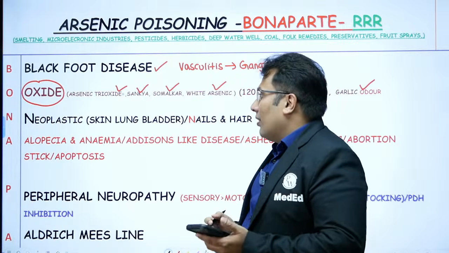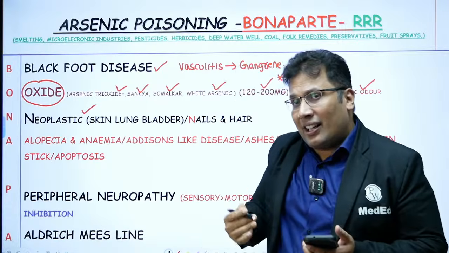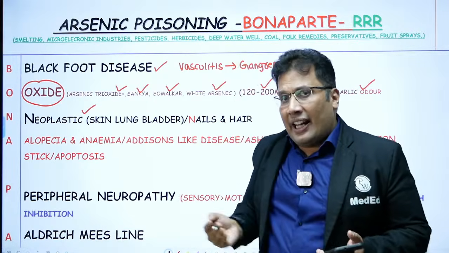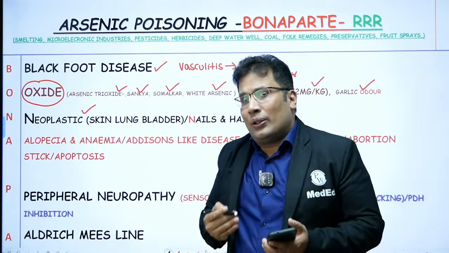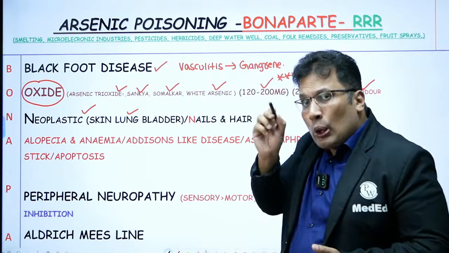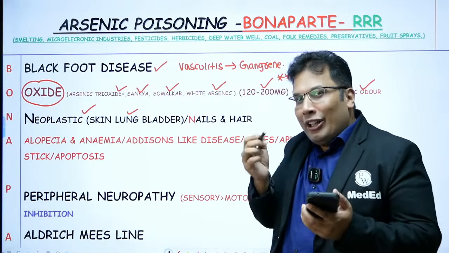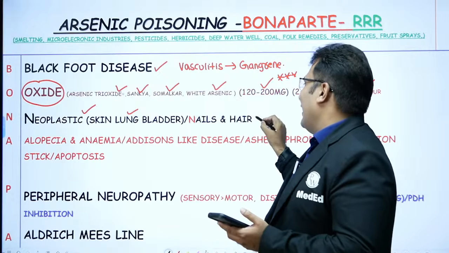Then comes your N. N means neoplasia. So arsenic is carcinogenic. It causes many cancers. It causes skin cancer, bladder cancer, and also lung cancer. The most common cancer is skin cancer. And in case of arsenic poison, we preserve nails and hair.